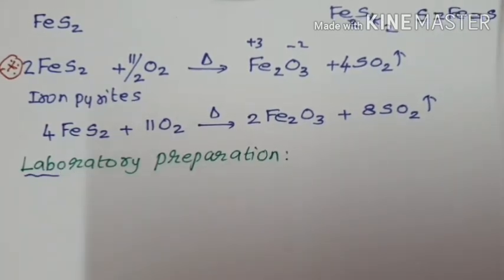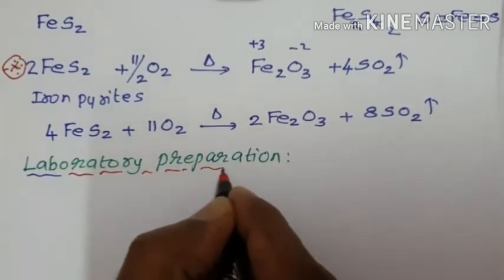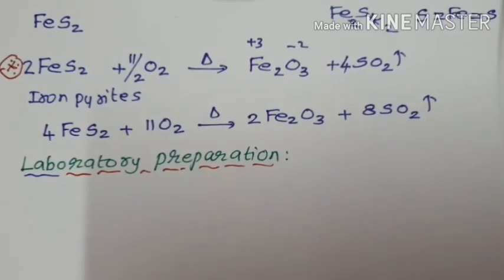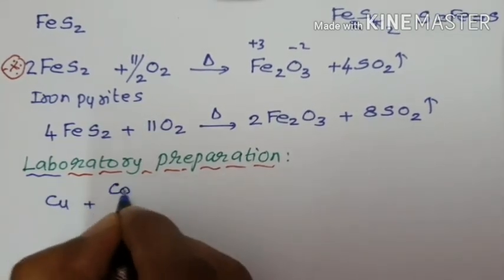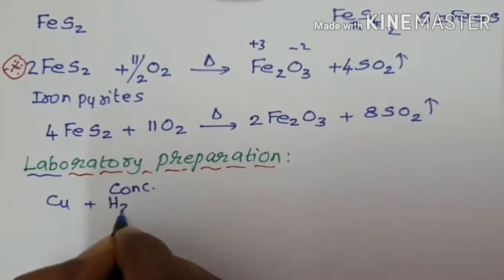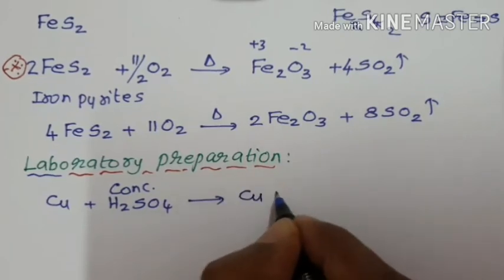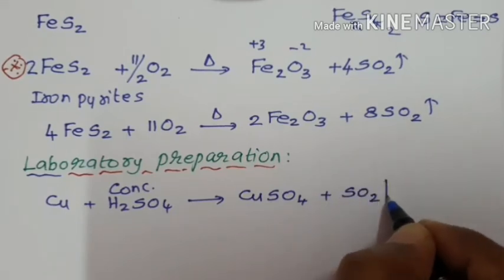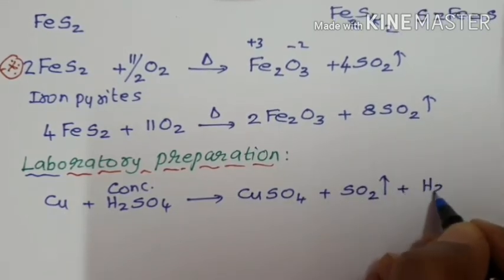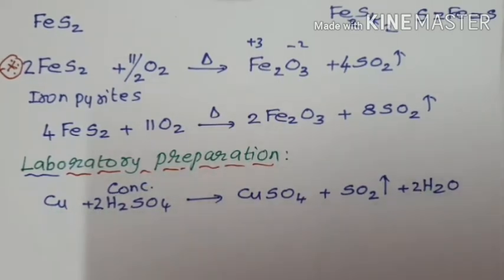The reaction is the metal when treated with sulfuric acid, concentrated sulfuric acid. Copper when treated with concentrated sulfuric acid, H2SO4, gives copper, which undergoes oxidation, gives copper sulfate with the liberation of SO2 in gaseous state and loss of H2O, water molecule. 2 sulfur, 4 hydrogen, 4 hydrogen.